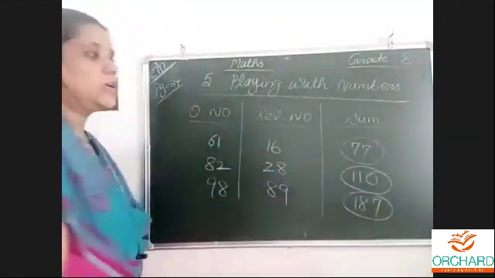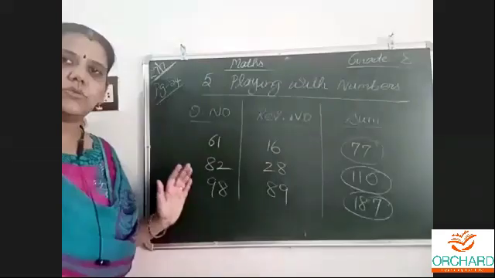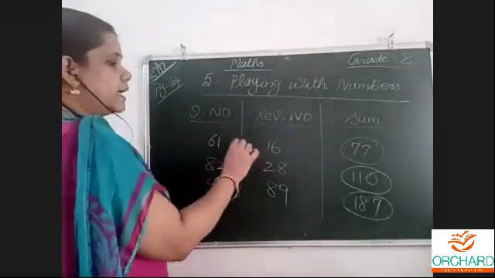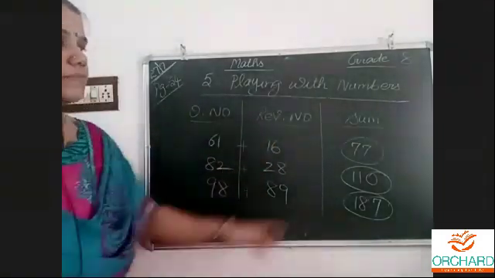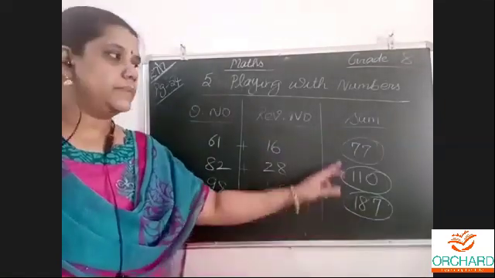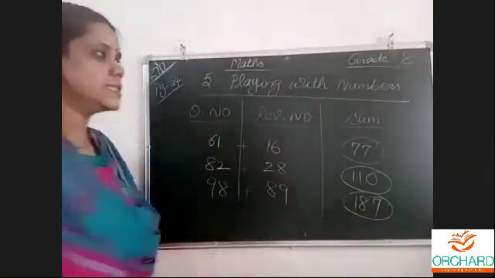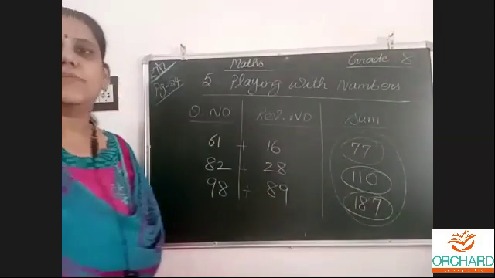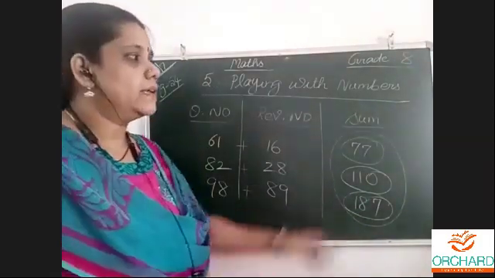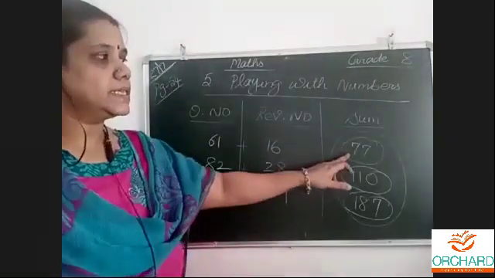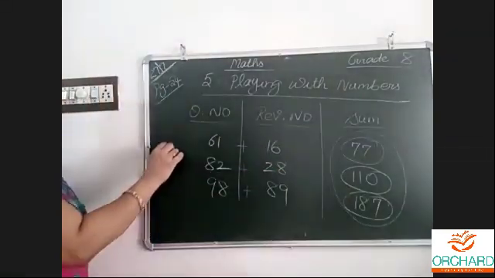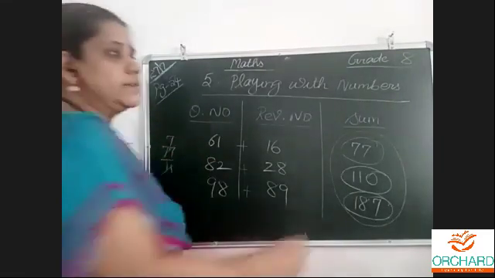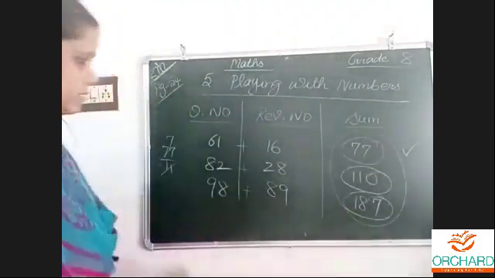What do we observe in all these? Whenever any two-digit number is taken, we reverse the number, then add both numbers together and write the total, the sum. Like this, we can see the sum is always a multiple of 11. It will be totally divisible by 11. Now 77 divided by 11, yes. 7 elevens are 77. Yes, totally divisible by 11. Always it is like that.